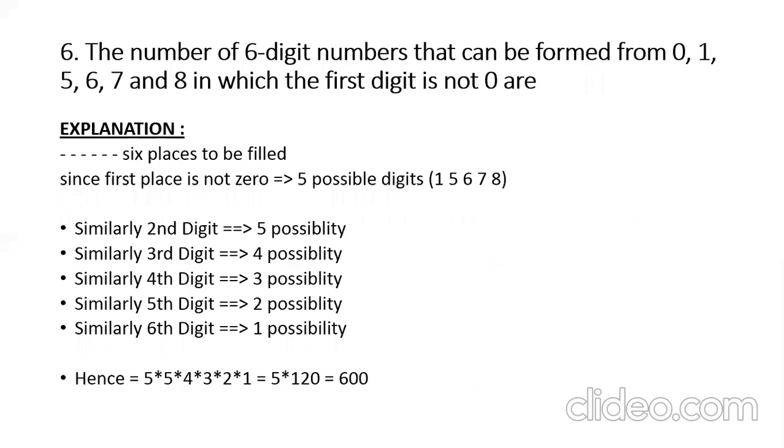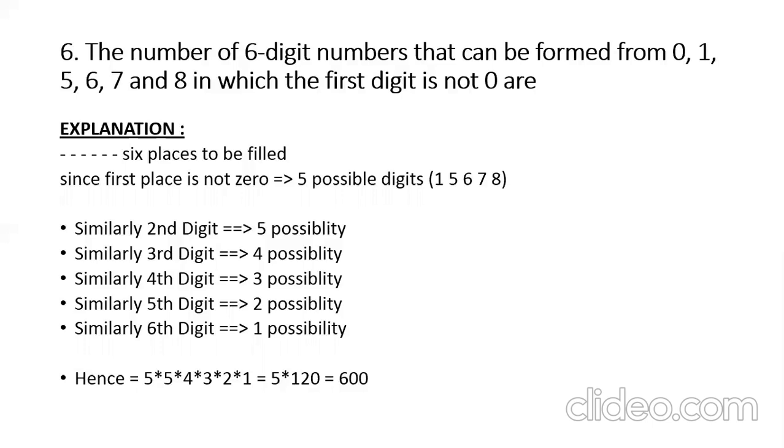That means a 1-digit number, 2-digit number, or a 5-digit number with a 0 in front is not accepted. First of all put the dashes, 6-digit number, so 6 dashes. These 6 places need to be filled. The first place cannot be a 0 as per the condition, so strike out the 0.